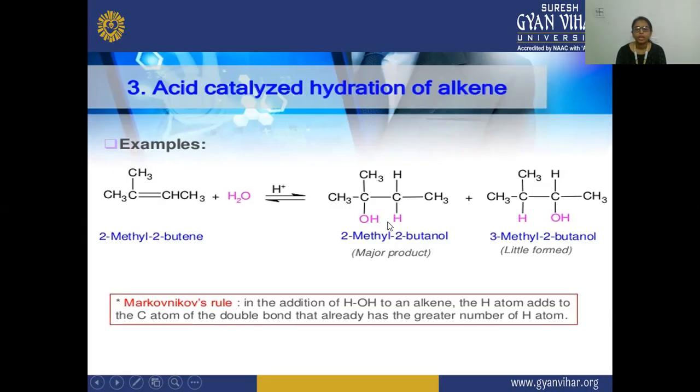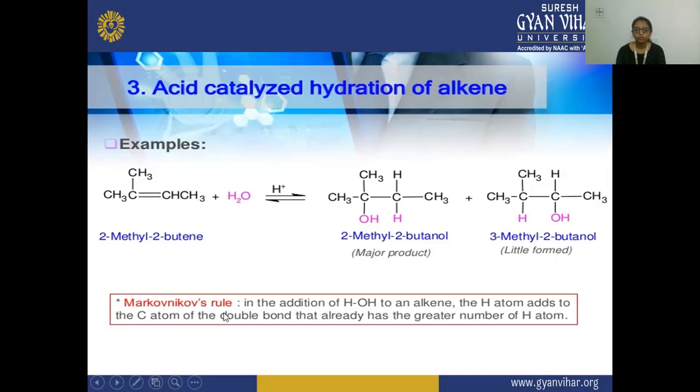Here, CH3 carbon will withdraw electrons from this carbon, and there is a negative charge on it. H will attach to that carbon atom which has more hydrogen atoms compared to the other carbon atom. So this H will attach to this carbon because it has one hydrogen atom, and the OH will attach to that carbon atom which has more alkyl groups. This carbon has more alkyl groups, that is why the OH group is attached to this carbon atom. So here there is a formation of this major product. This other one is the minor product.